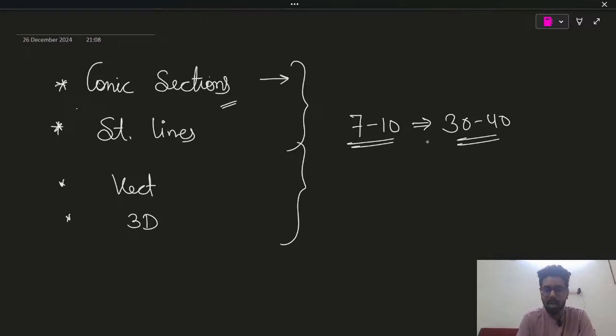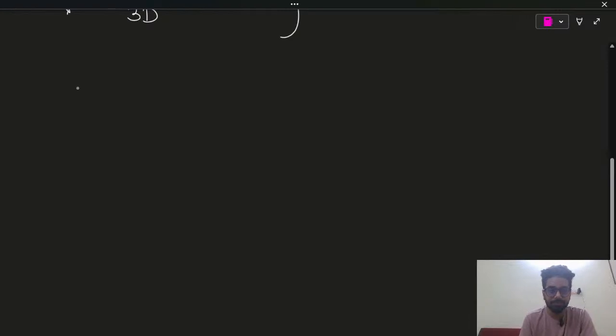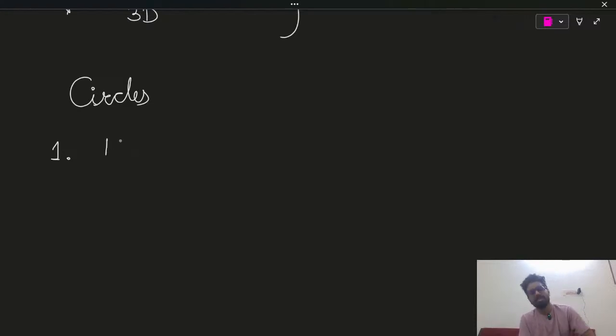So guys, let's start with circles. I'm not deriving things; I'm focusing on what kind of questions you can deal with, and apart from that, what kind of concepts you can come across. Stay focused. First, you need to know the basic meaning of a circle, because if you know this, then the basic part is covered. The most basic thing is that it's a distance.